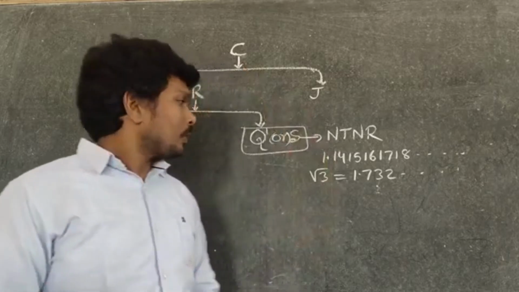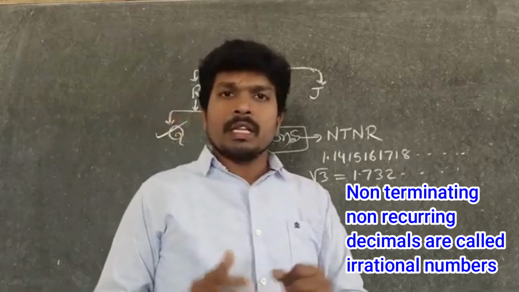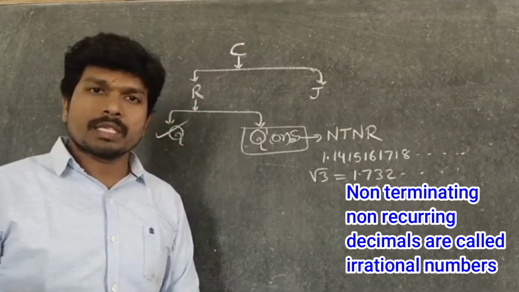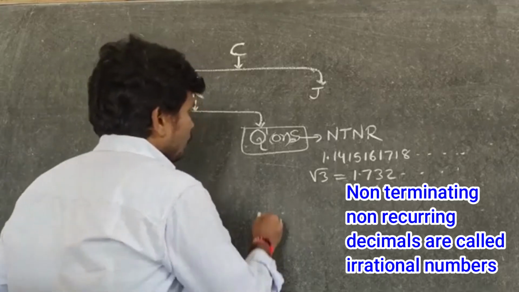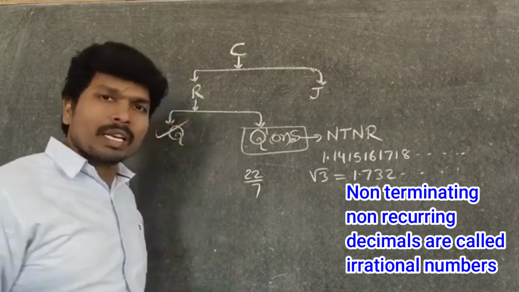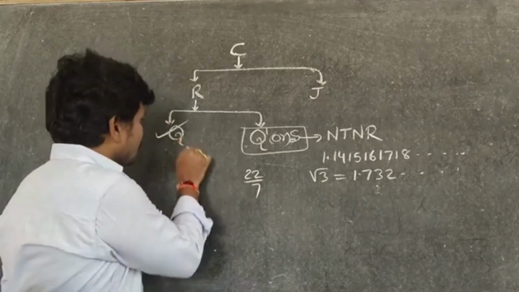Okay, so now we are discussing the definition of irrational numbers. Non-terminating, non-recurring decimals are called irrational numbers. Now I am giving you 22 by 7. Is it a rational number or irrational number? Yes, it is a rational number because